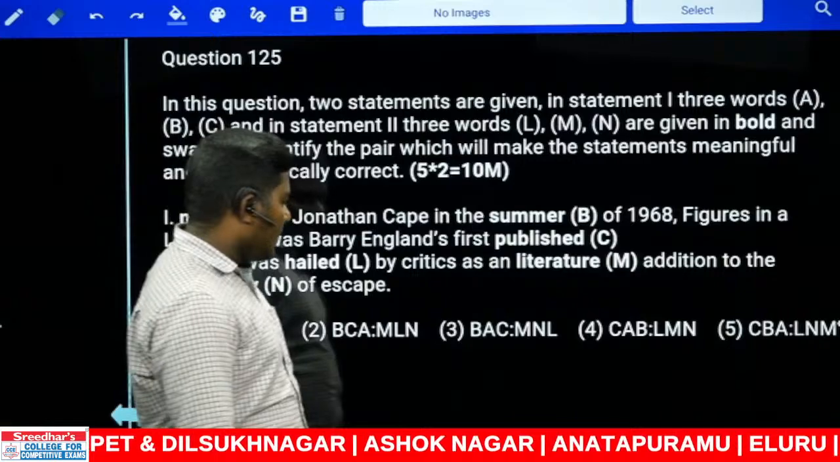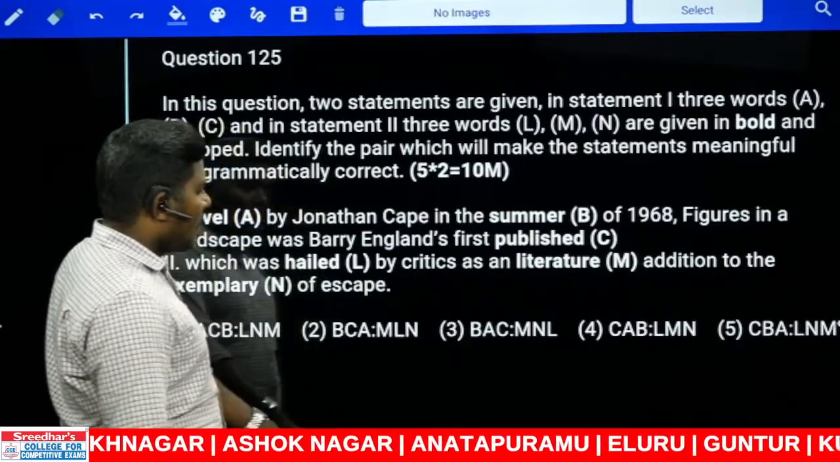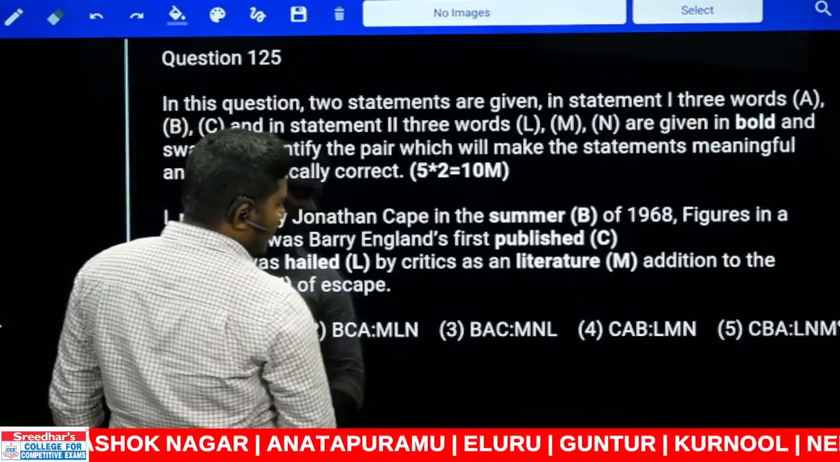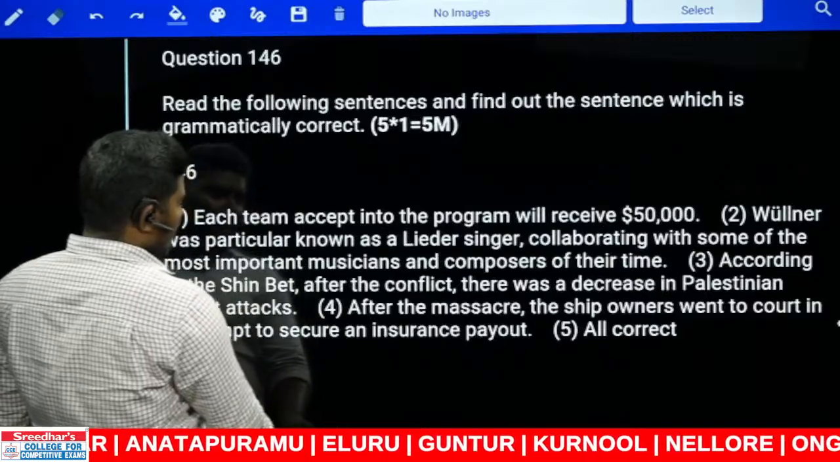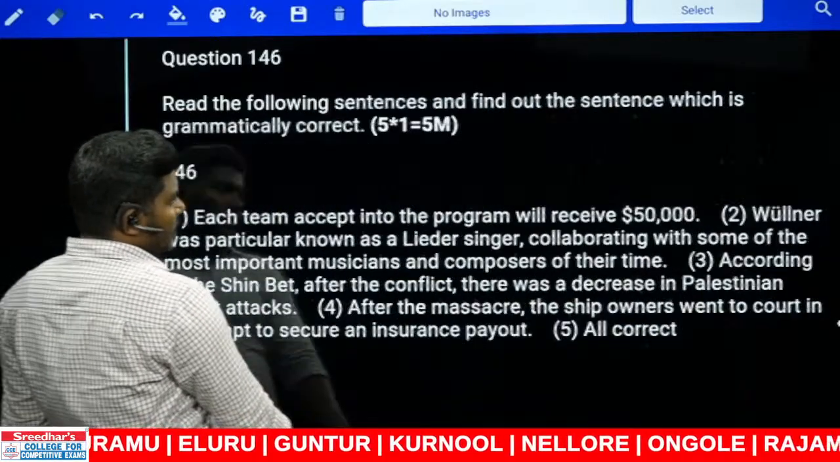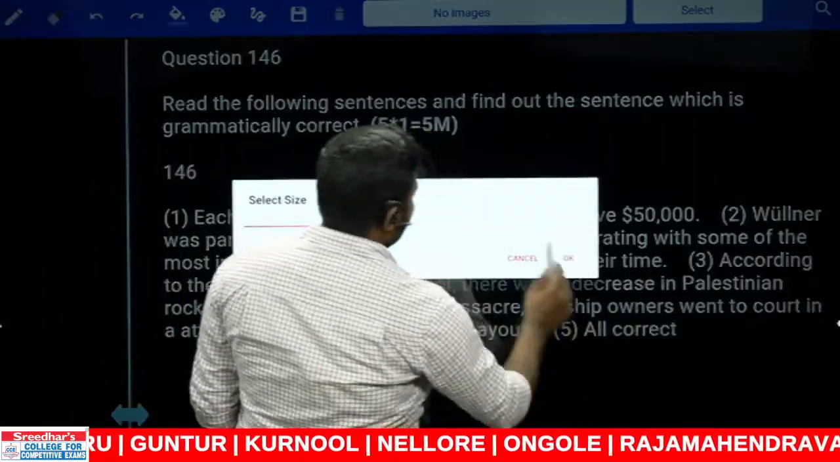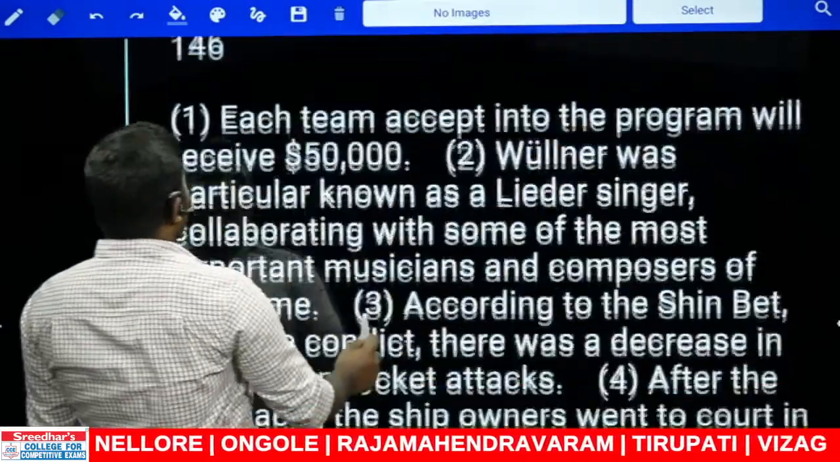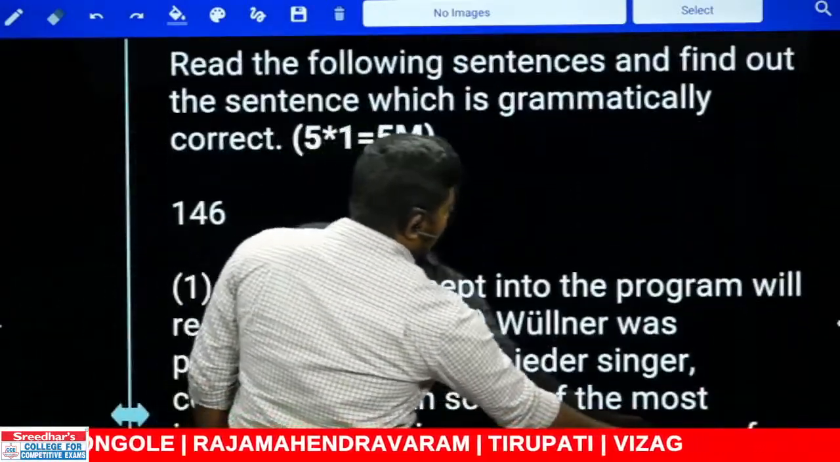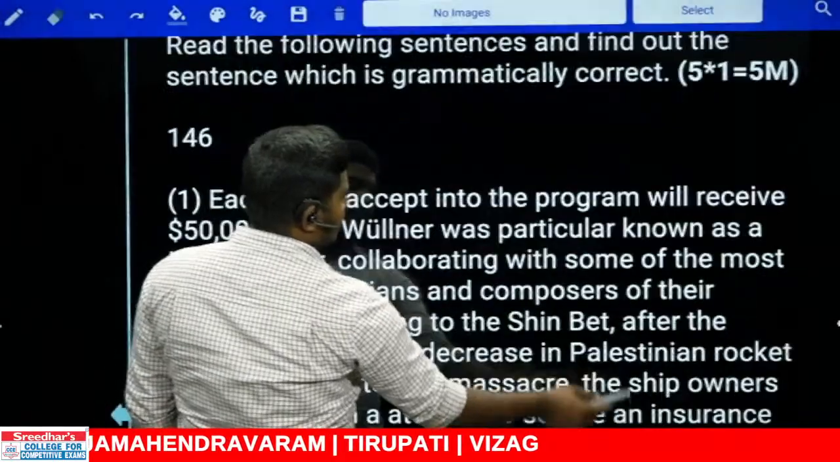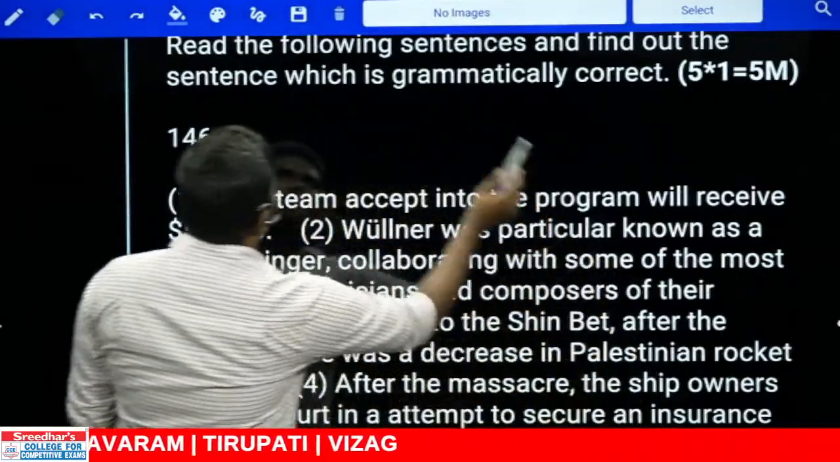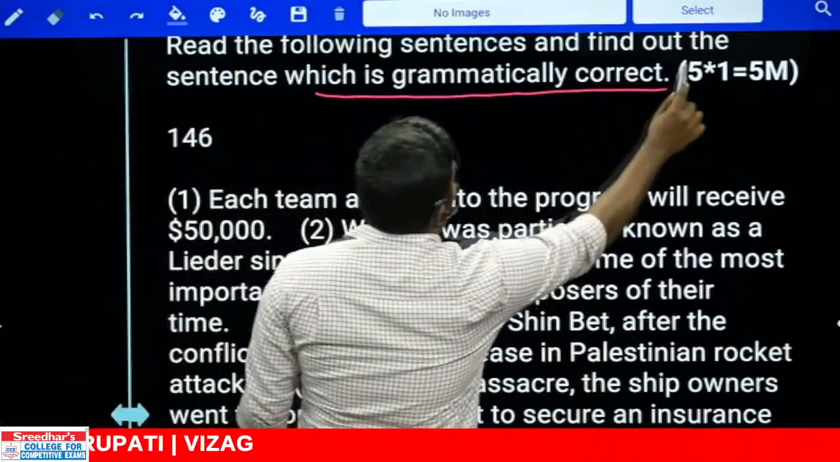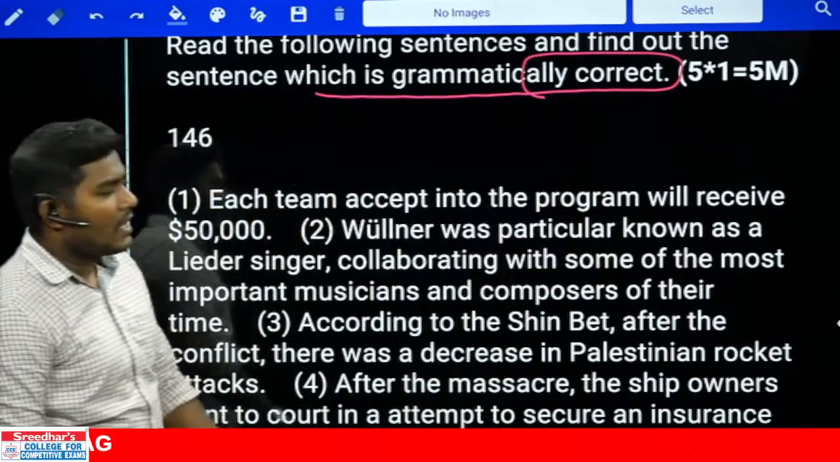Next, the next set are RC. There are nearly 20 RCs given, 20 questions from the RC. Let us move on to the next section, which is errors. So be ready with the errors. Look at this. Each one carries 1 mark here. Now what you need to do in these errors is find out which is grammatically correct. Grammatically correct is your answer.